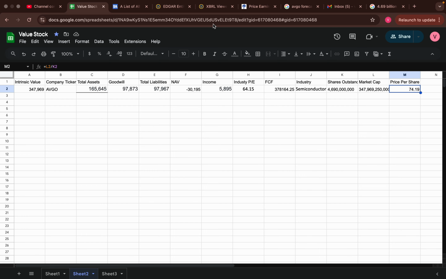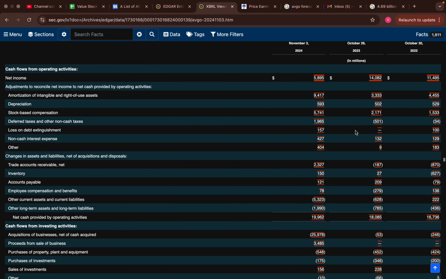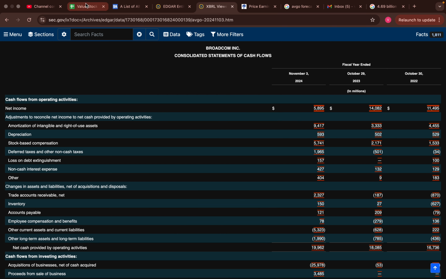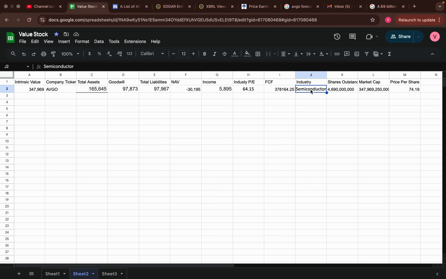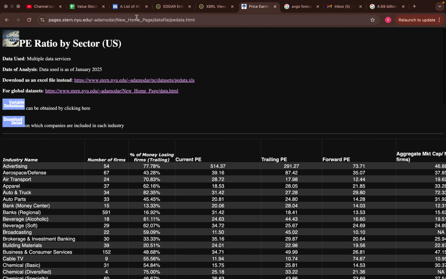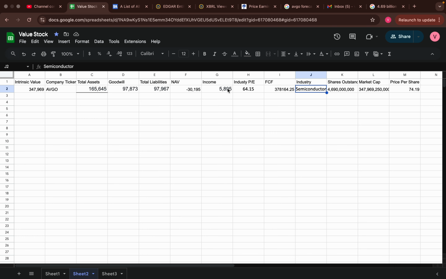All right, so I think we should go ahead and use one of the higher numbers. We'll take their best quarter just so we can see what the maximum potential of the company is, because they are in the semiconductor space. We got that over here from Stern NYU, School of Business, and yeah, let's go ahead and add in the higher amount for income for the year. Okay, 186.